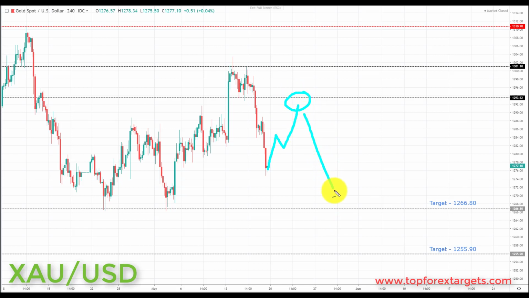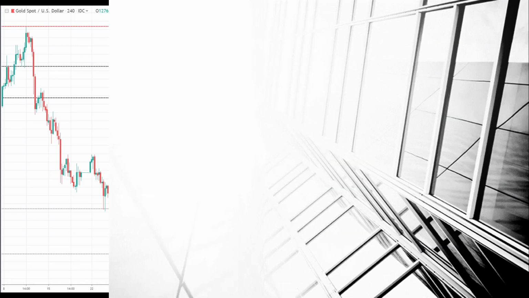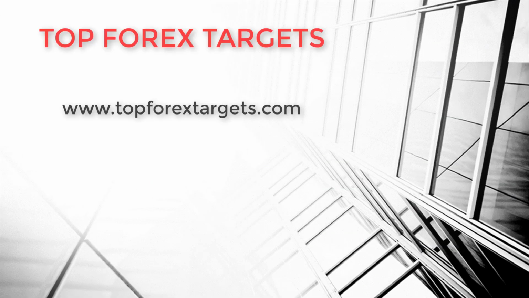And if we get the right kind of bearish formations and patterns in gold, we're going to be looking at initiating shorts down towards the next key area of support to the downside and the target set at the 1266.80. And if we can get a breakthrough here, we're going to be looking down towards the next key area of support to the downside and target 2 at the 1255.90.